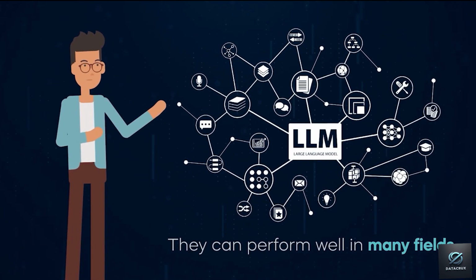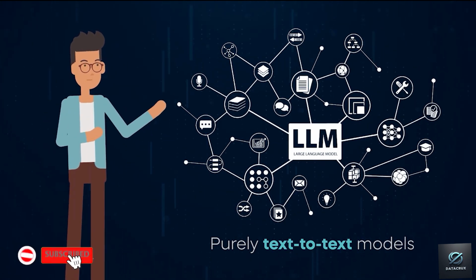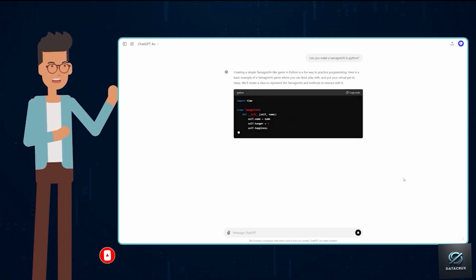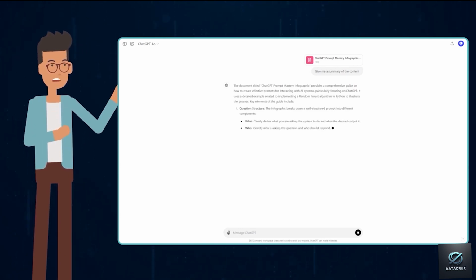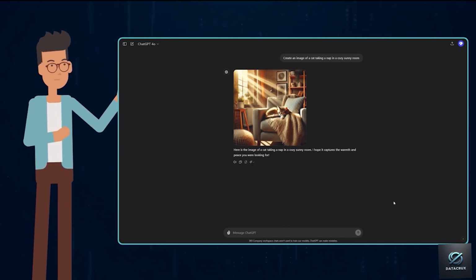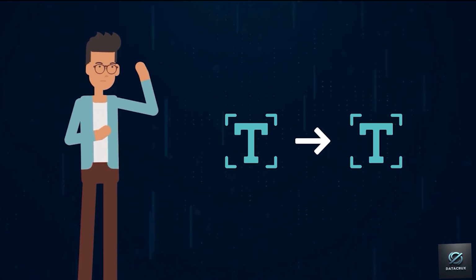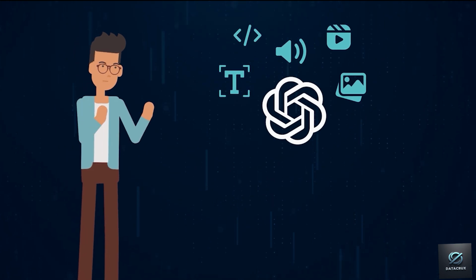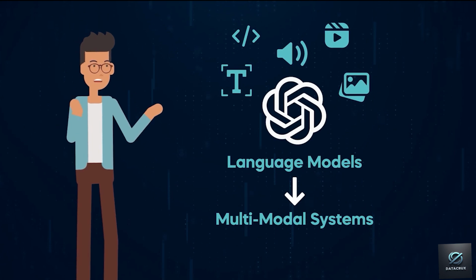At first, LLMs were purely text-to-text models, generating responses based solely on textual input and output. But it wasn't long before they could work with code and different types of files, such as Excel and PDF, and even read the information in images and videos. Many were surprised by how fast this technology progressed. The point at which LLMs evolved from mere text-to-text frameworks to generating text, code, images, and video marked their transition from strictly language models to more sophisticated multimodal systems.